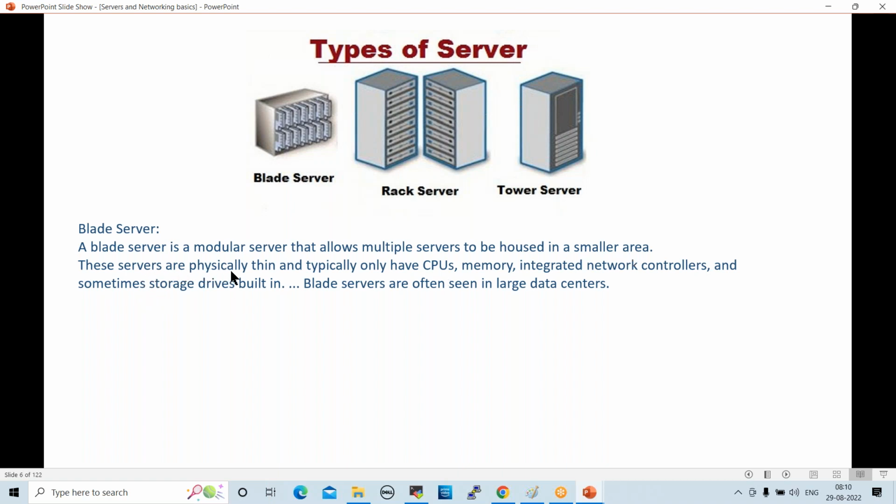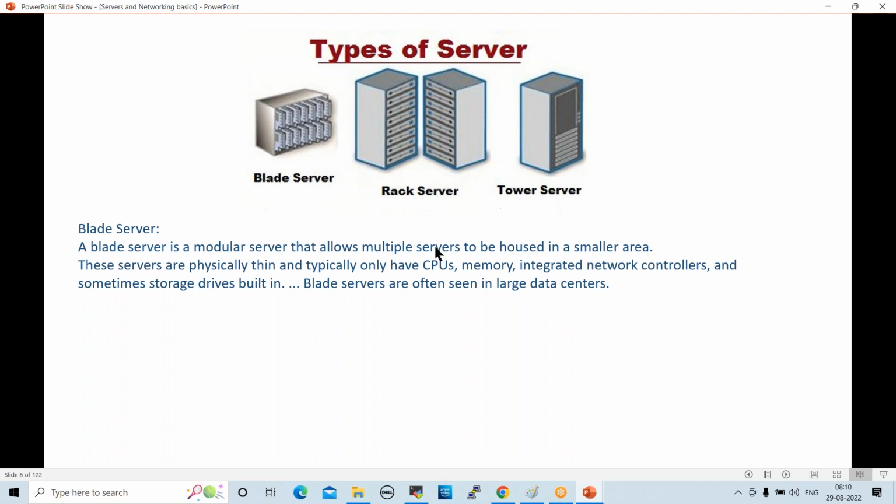These servers are physically thin and typically only have CPU, memory, and integrated network controllers. Some servers have storage drives built in. Basically, these thin servers will not have any storage, right? But how can the developer store the data into thin servers, blade servers? Backend external storage will be attached to the blade servers, right?